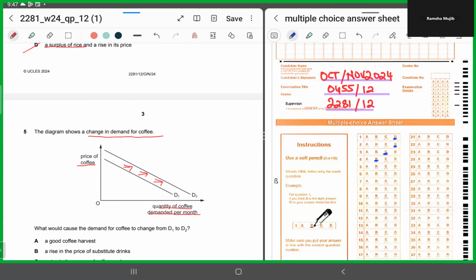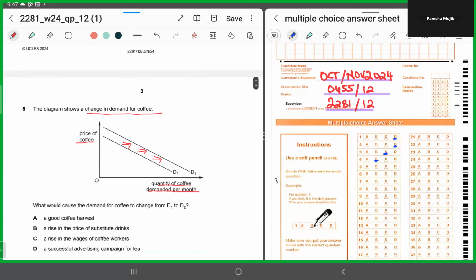The horizontal axis, the demand for coffee per month, right? Now they are asking what is the reason why the entire demand curve has shifted towards the right. There has been a rise in the demand curve. This means at each and every price, now more and more quantity is demanded by the consumer.